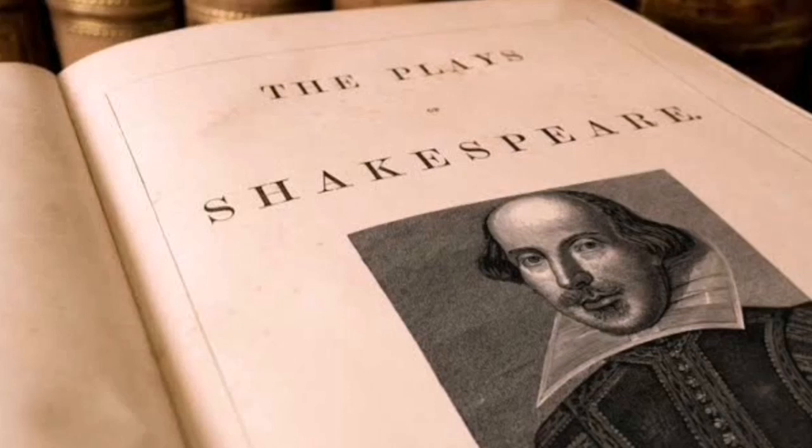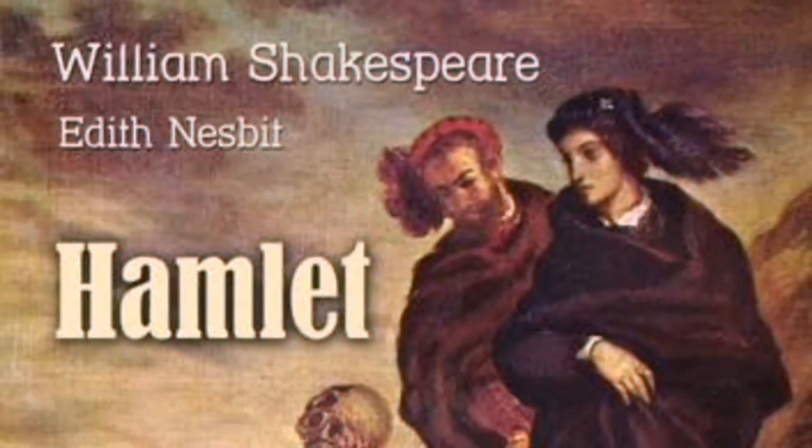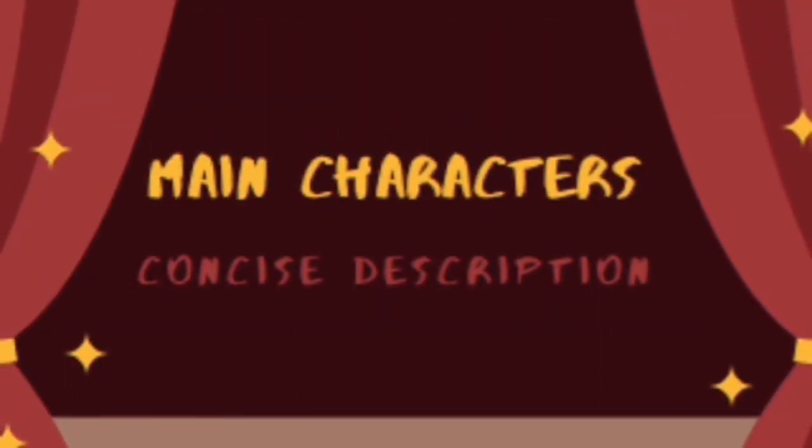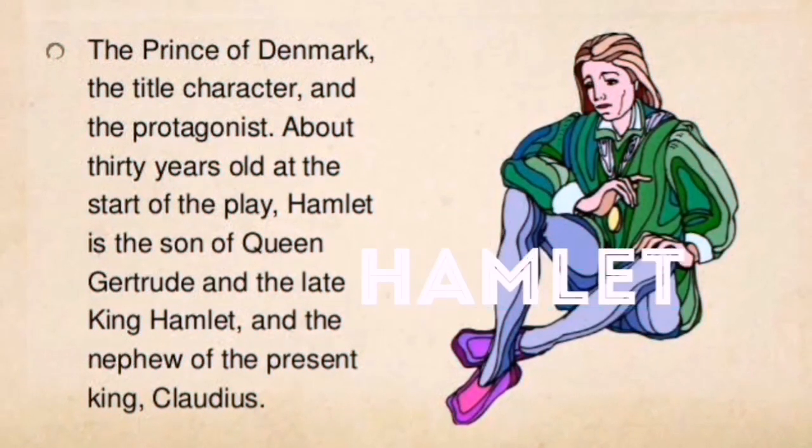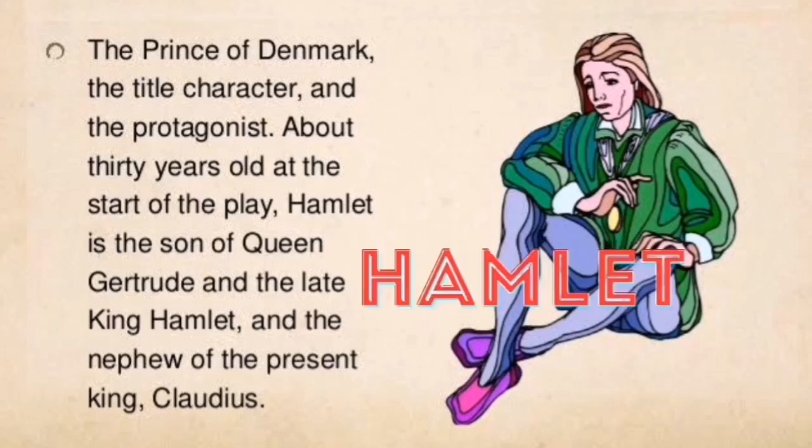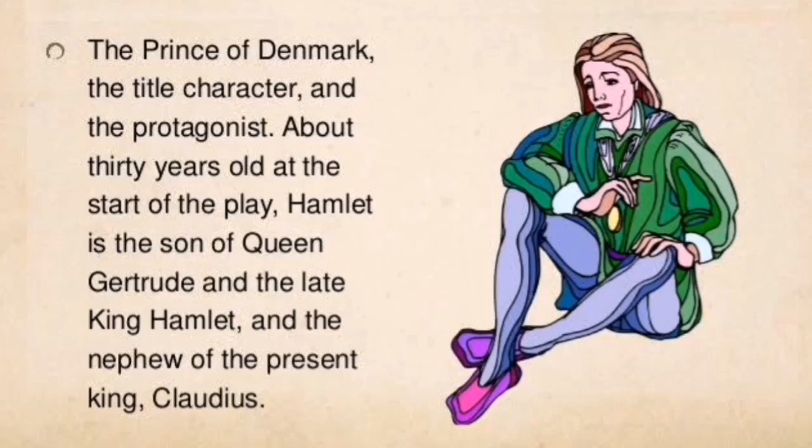Before heading into the plot, we need to have a closer look at the most important and main characters in the play, which may be summarized into 5 or 6 characters. Hamlet, the Prince of Denmark, the title character and the protagonist, about 30 years old at the start of the play. Hamlet is the son of Queen Gertrude and the late King Hamlet and the nephew of the present King Claudius.